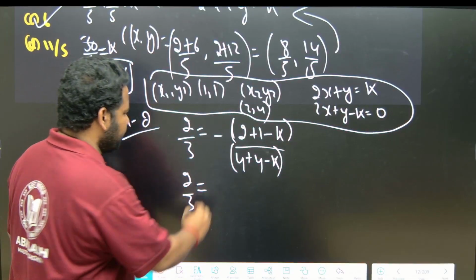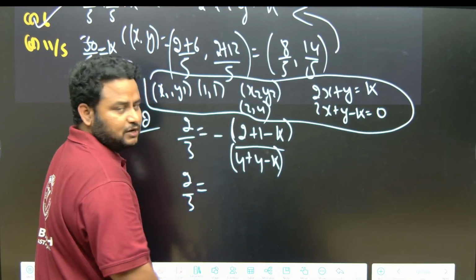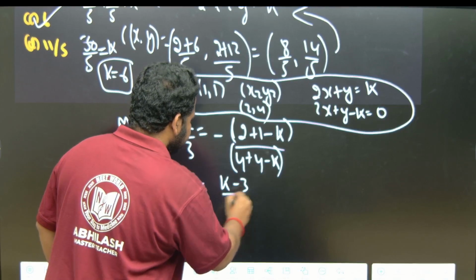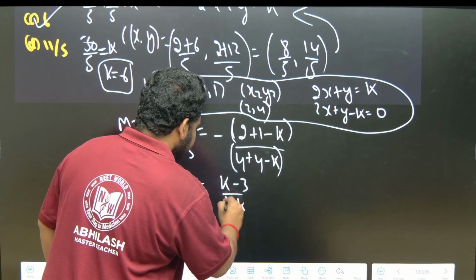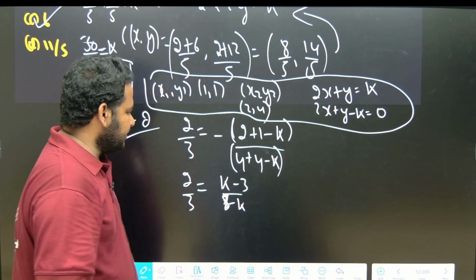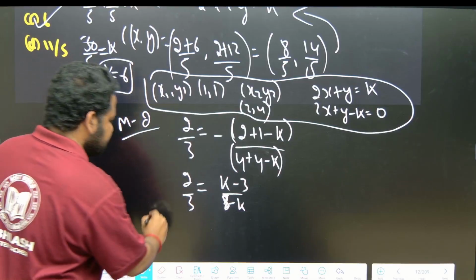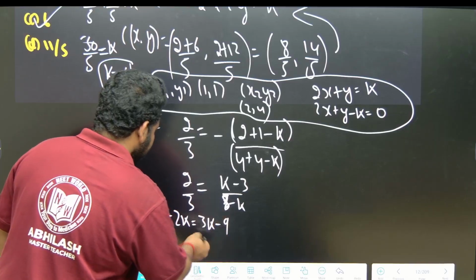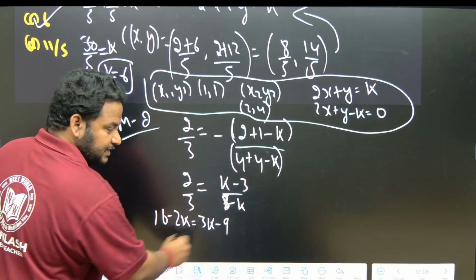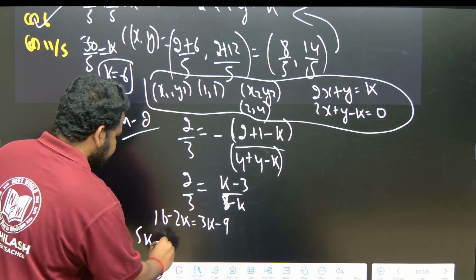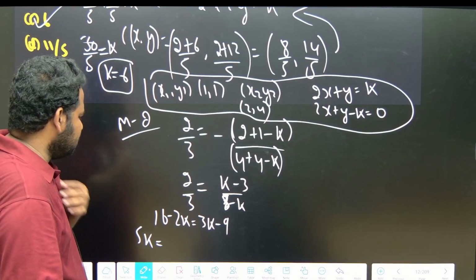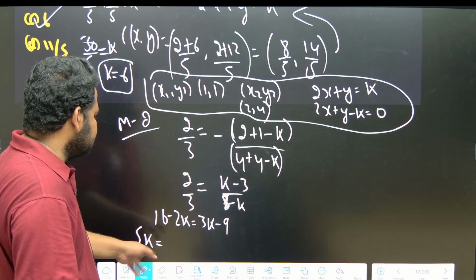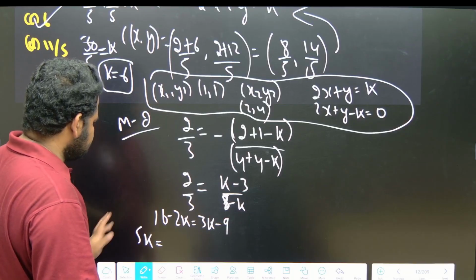Next, if I send minus inside, I will get k minus 3 divided by 8 minus k is equal to 2 by 3. So if I cross multiply, what will I get? 16 minus 2k is equal to 3k minus 9. So what will I get if I send this 2k that side? I will get 5k is equal to what will I get? 16 plus 9. Okay, so let us look at this.